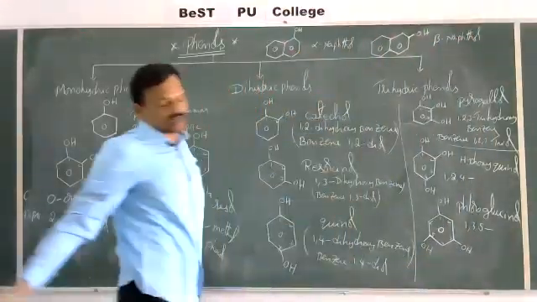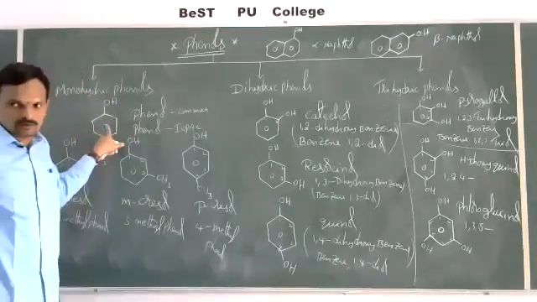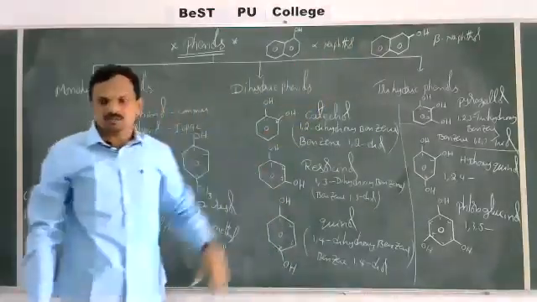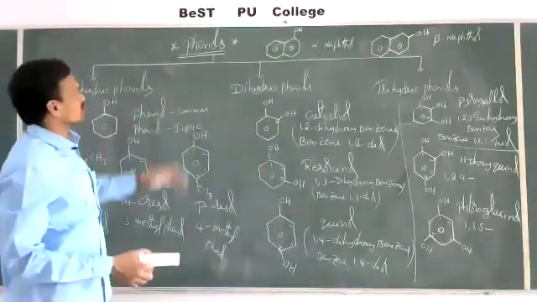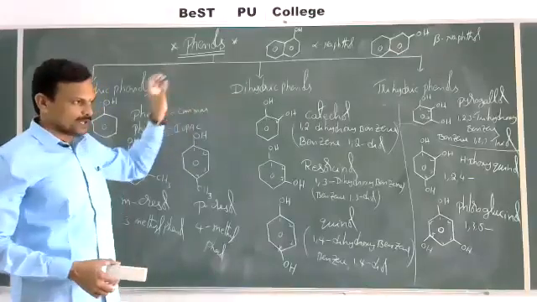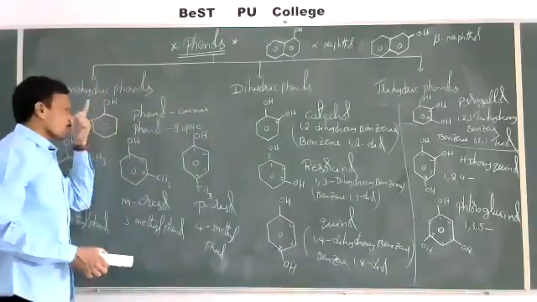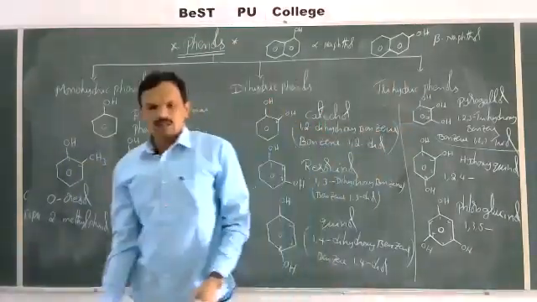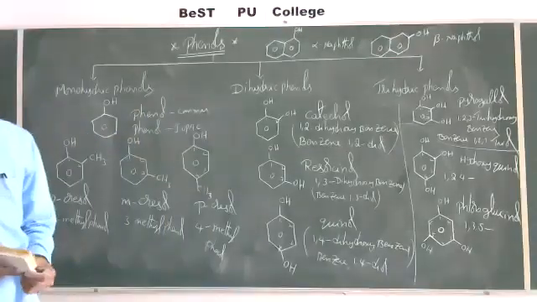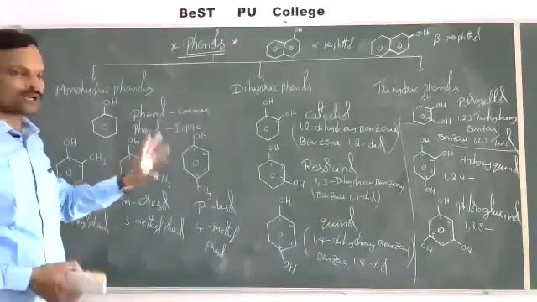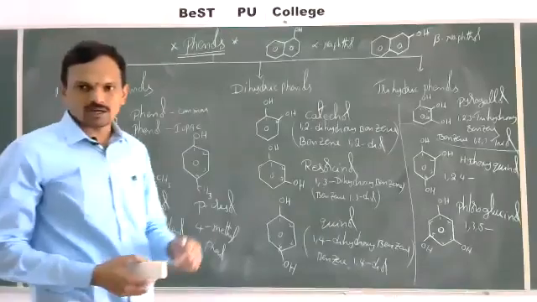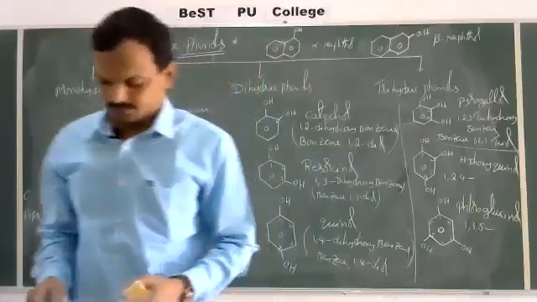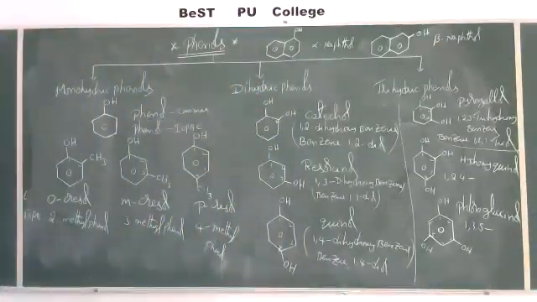This also comes under phenols, not only benzene derivatives. Any aromatic hydrocarbon derivatives in which one or more hydrogens are replaced by OH groups are called phenols. With respect to benzene derivatives, these are classified into 3 types: monohydric phenols, dihydric phenols, and trihydric phenols. So this is regarding the classification of phenols as well as the nomenclature of phenols. In tomorrow's class we'll discuss the preparation methods of phenols. Okay. That's the board also.